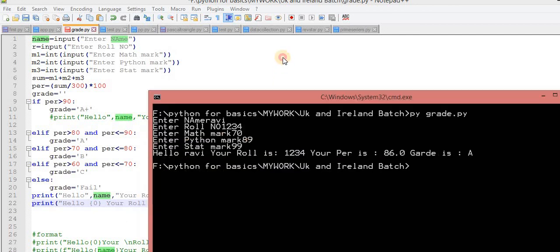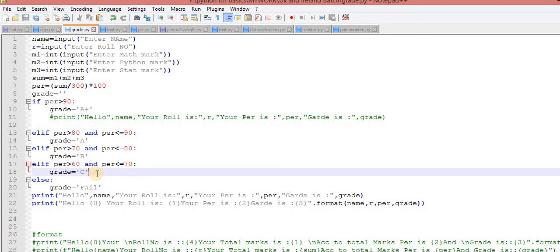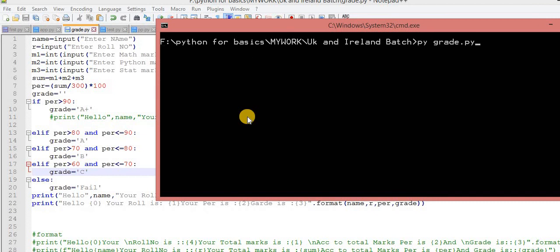Why not come on the screen? We are using, okay, I didn't save it. Okay, so prior to running it, you have to save this. For saving, press Control S. Now run this again.